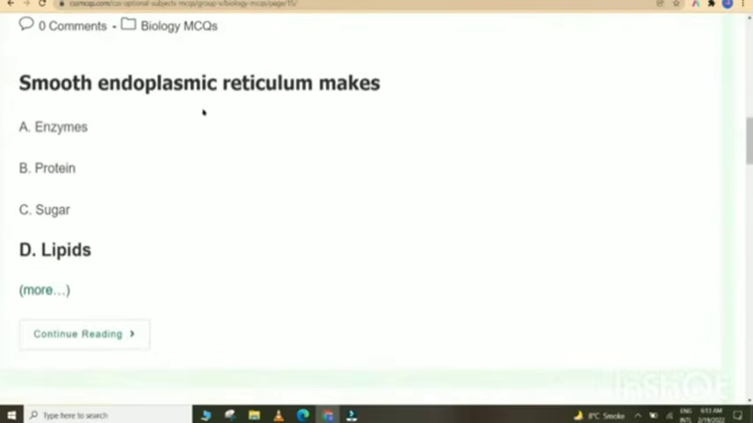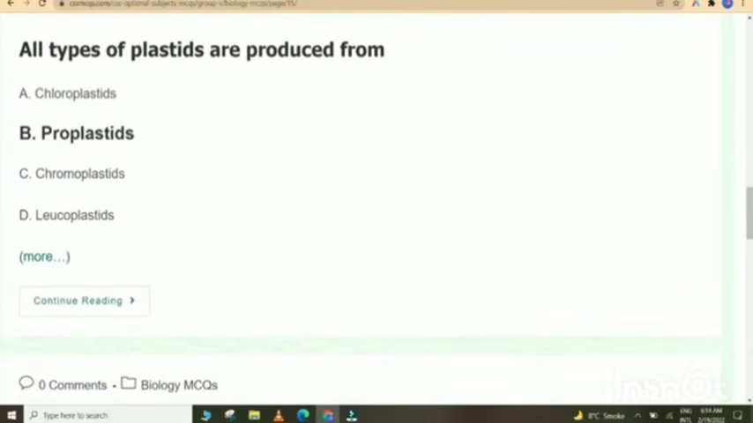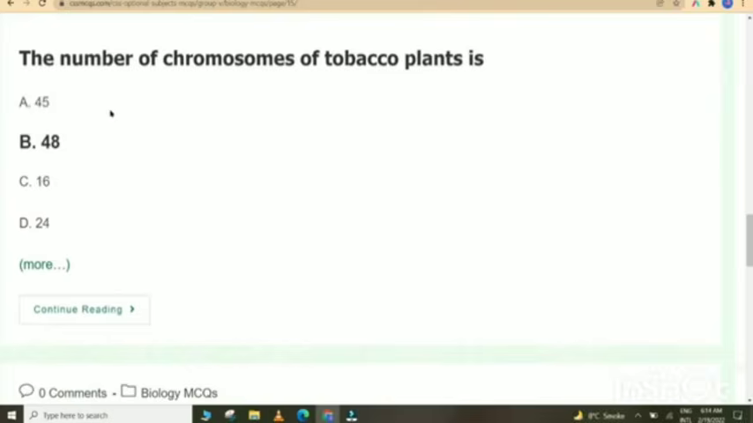Smooth endoplasmic reticulum makes lipids. A botanist who proposed the cell theory was Schleiden. All types of plastids are produced from proplastids. The number of chromosomes of tobacco plants is 48.